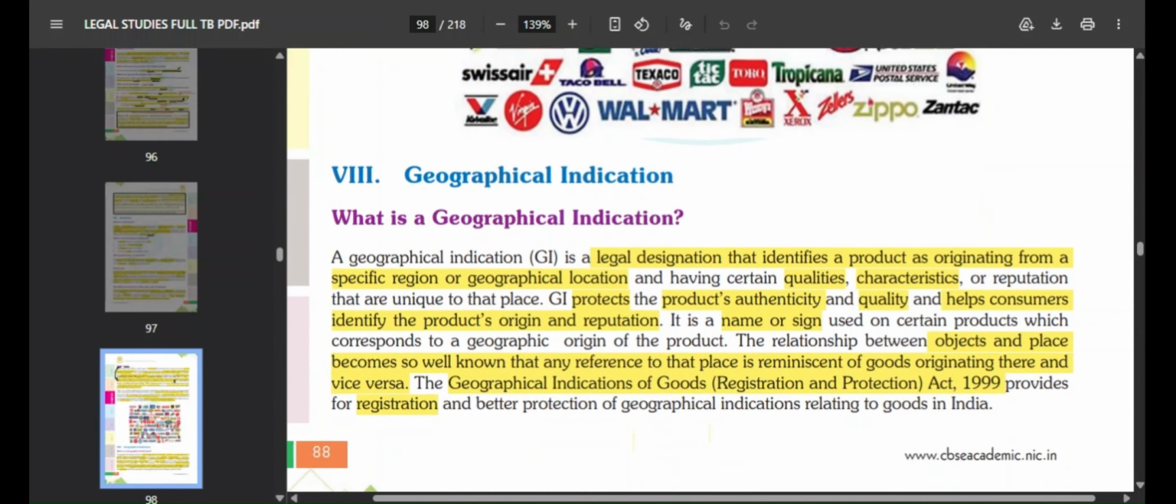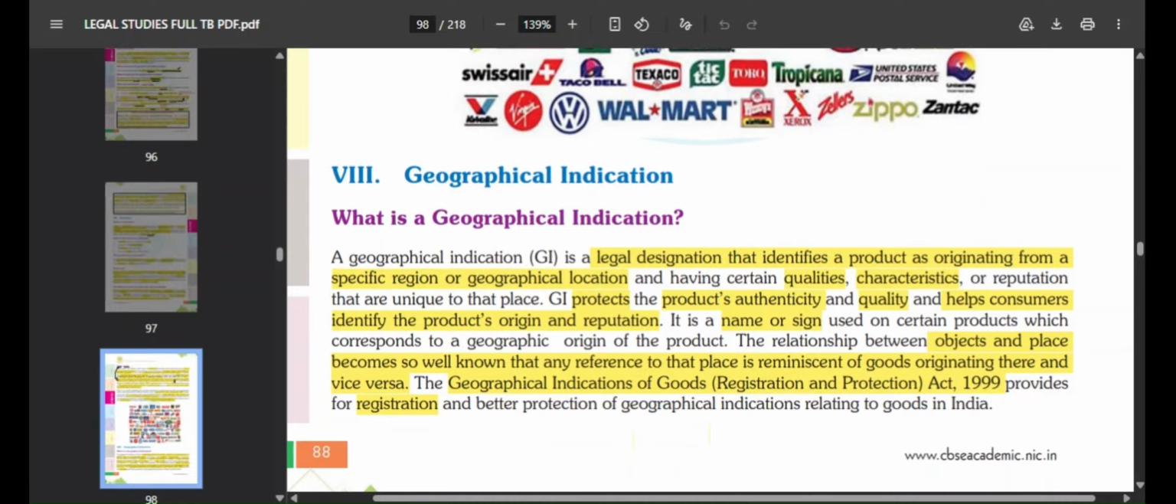Now the last topic is geographical indication. So what is geographical indication? A geographical indication is a legal designation that identifies a product as originating from a specific region or geographical location. Wherever your product is made in some place and distributed over a wide geographical area, where that product has originated from is what a geographical indication indicates.